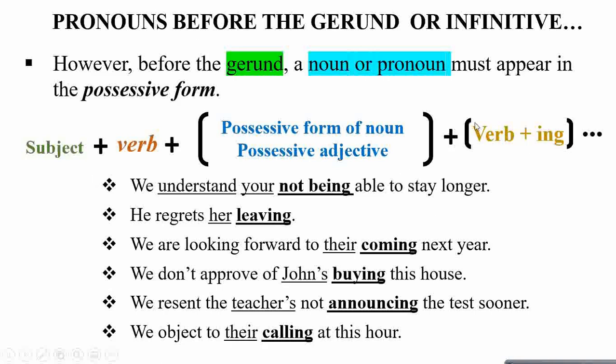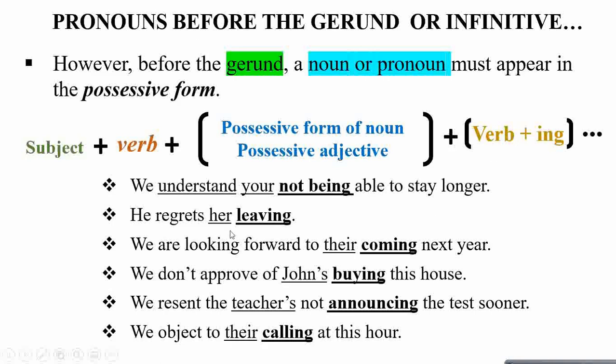So the examples will be, we understand your, now this is possessive form, not being able to stay longer. Now this we without regards to not, this makes the sentence negative. The verb is in the gerund form. So we understand your, this is possessive form of pronoun followed by not being able to stay longer. This being is the gerund form of verb.